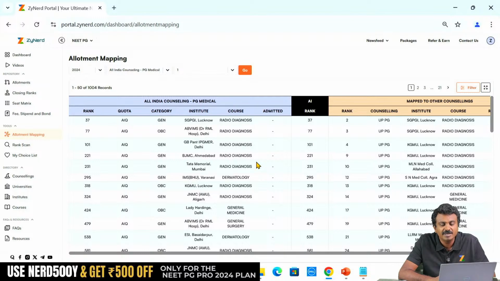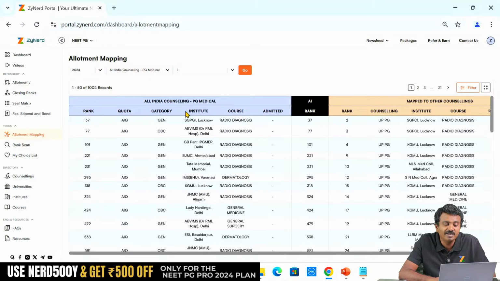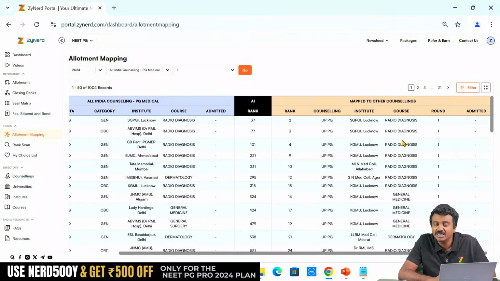Once they do that, by the time they do that, obviously All India will also publish the vacancies. But if they do an admitted over here, for this candidate, rank 2, might not be admitted, but if the candidate says admitted over here, which state counselling is the candidate admitted in? UPPG counselling. You will clearly know this will be a vacancy. If the admitted status is updated by the state, please intimate us.